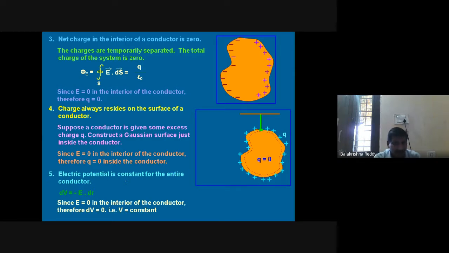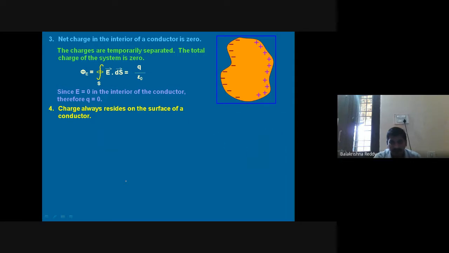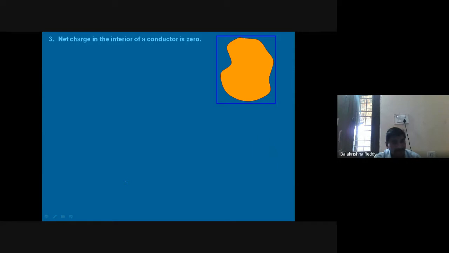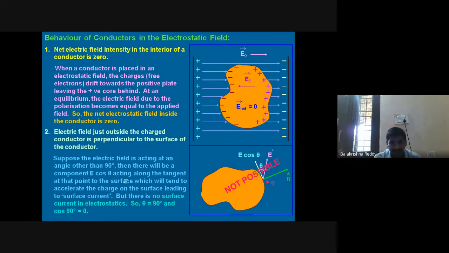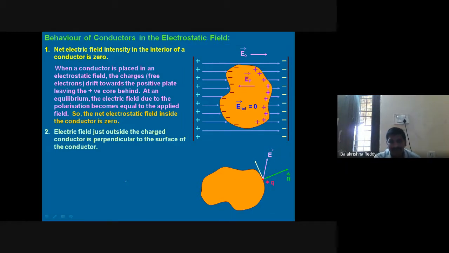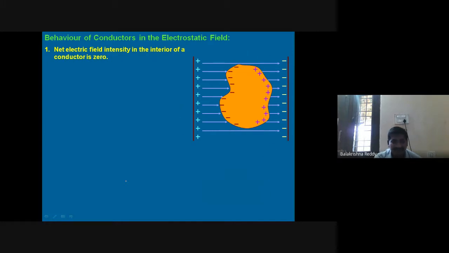Inside the conductor, the electric field is zero. Then one more point, charge always resides on the surface of the conductor only. Next, the net charge in the interior of the conductor is zero. Therefore, electric field is also zero in the interior of the conductor. Electric field just outside the charged conductor is perpendicular to the surface of the conductor. Next, net electric field intensity in the interior of a conductor is zero after application of an external electric field, as we will get to know.